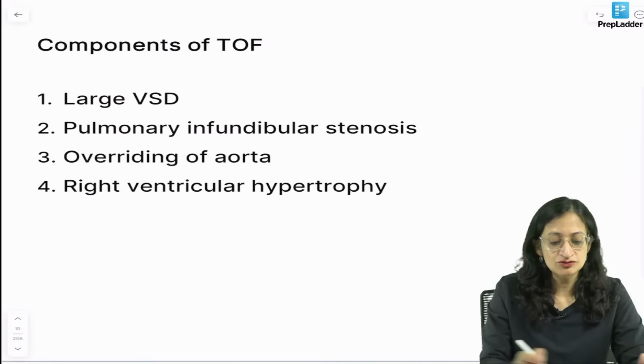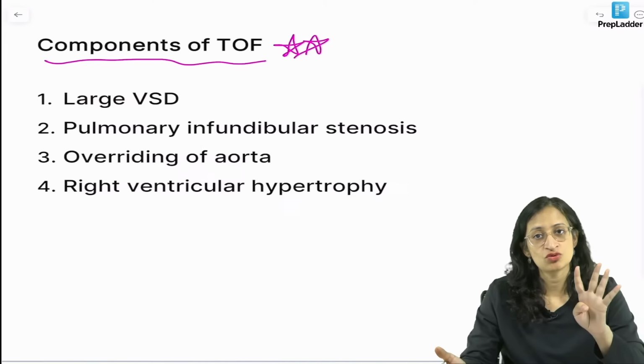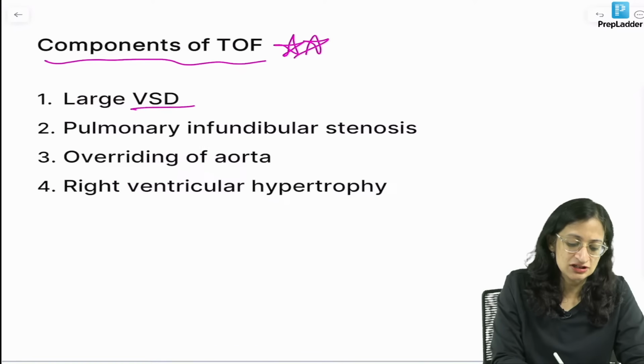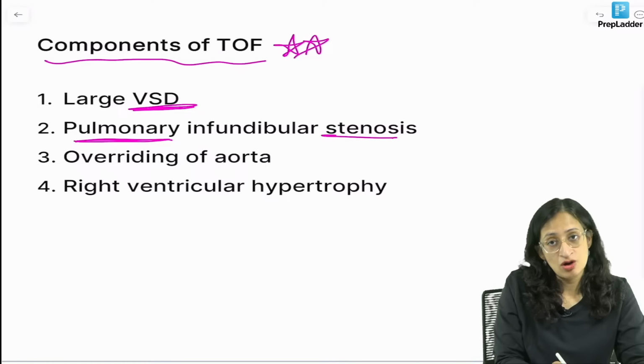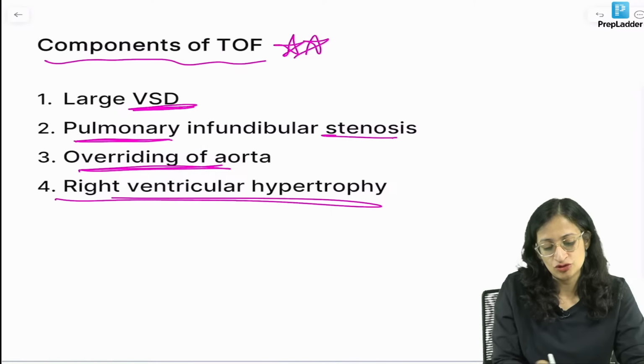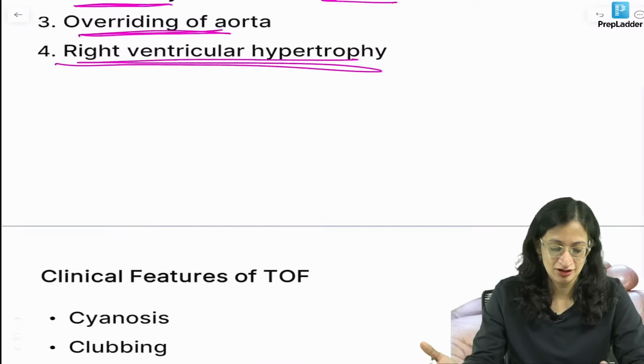Now, components of Tetralogy of Fallot remain very important. What are the 4 components? Tetralogy means 4. So, they are a large VSD, pulmonary infundibular stenosis, overriding of aorta and right ventricular hypertrophy. So, you get questions like all of the following are components of TOF except, right?